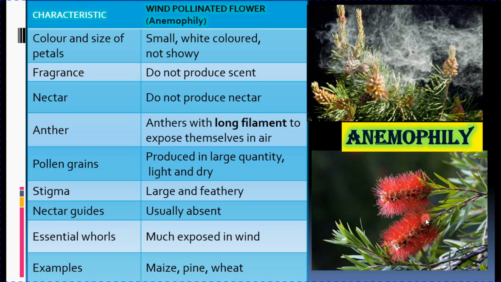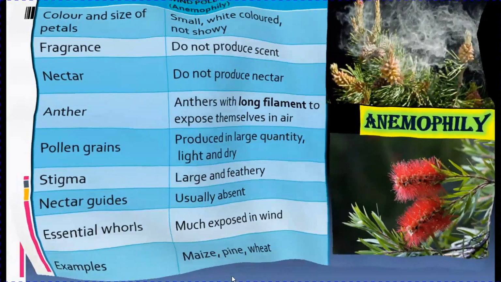Here also this is a bottle brush. The red pointed structures that you see are the filaments, and at the tip of the filaments are the anthers. The stigma is very large and feathery. Nectar guides are usually absent, and the essential whorls, both the anthers and stigma, are exposed to air. Examples: maize, pine, wheat, etc.